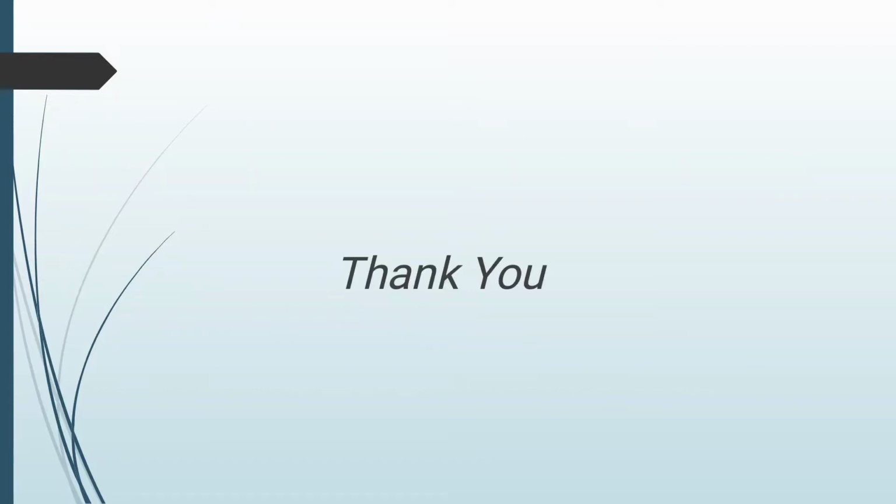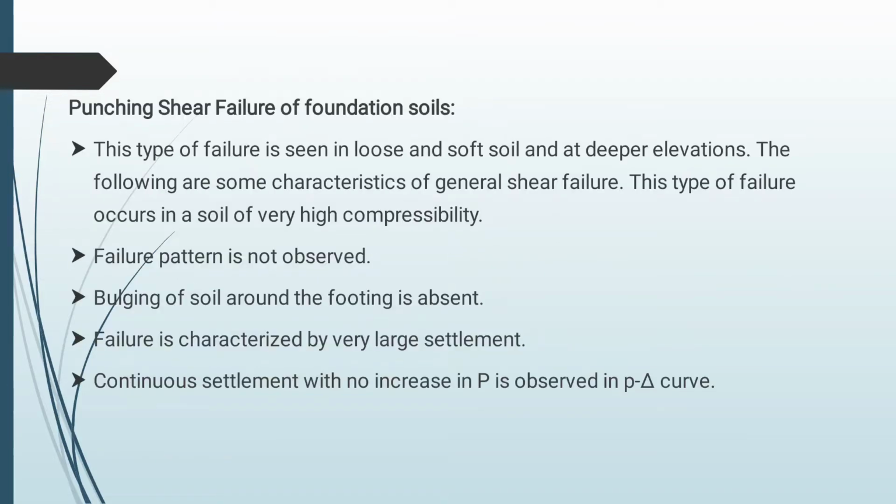So, in this video we have seen about the bearing capacity of soil, some of the factors which affect the bearing capacity of soil, how to improve the bearing capacity of soil, and some definitions, and finally the types of shear failure, that is general shear failure, local shear failure and punching shear failure, are discussed in this video.